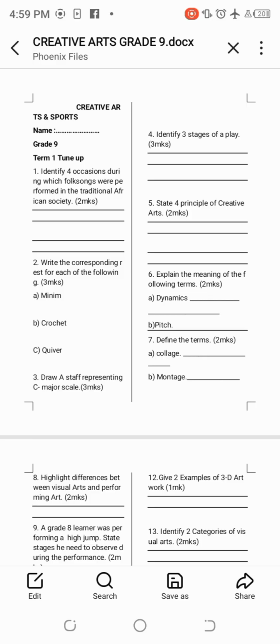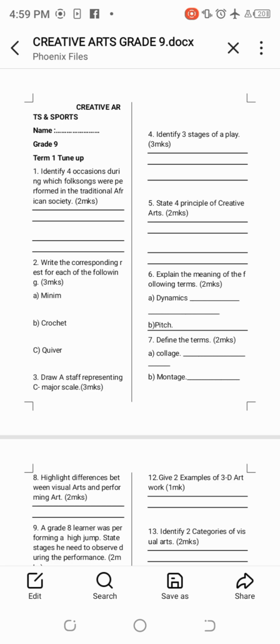Number 5, state 4 principles of creative arts. We have balance, unity, rhythm, and contrast. These are the 4 principles of creative arts: balance, unity, rhythm, and contrast.